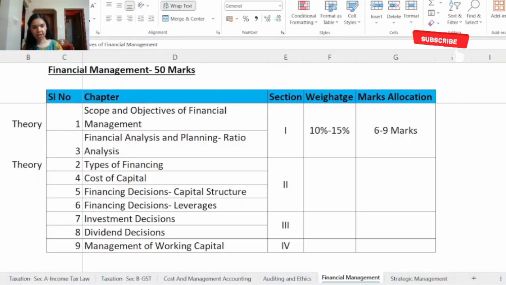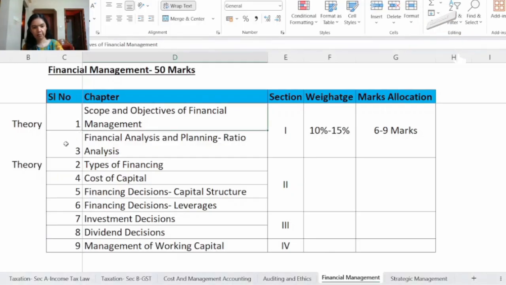So under this chapter some important topics are long-term finance decisions like investment decision, financing decision and dividend decisions. And then we have short-term finance decision like working capital management, scope and objectives of financial management, profit maximization versus wealth maximization, role and function of CFO, and then the relationship of financial management with other disciplines of accounting.